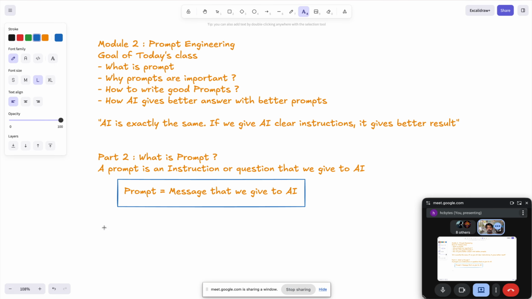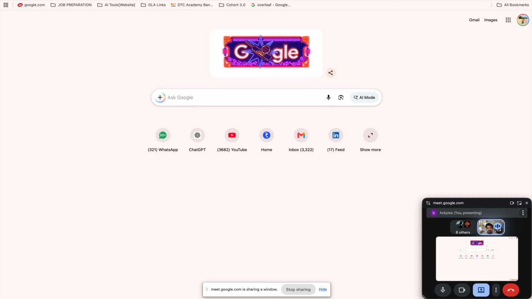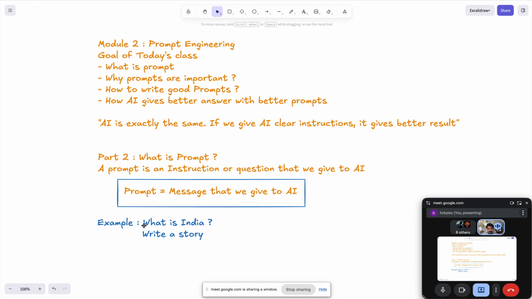Let's take some examples. For example, what is India? Another example we can ask is, write a story, to AI. Now we'll come to ChatGPT, and this is the UI of ChatGPT. This is an instruction, it's a prompt. What is India? It's a prompt only.